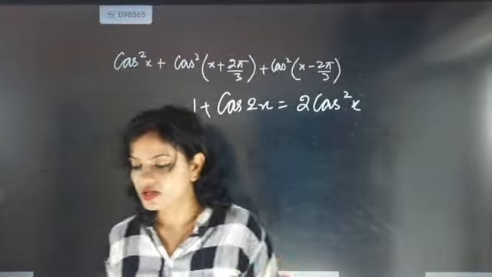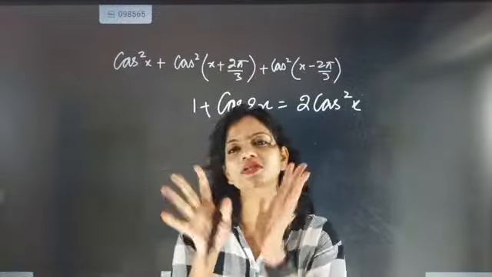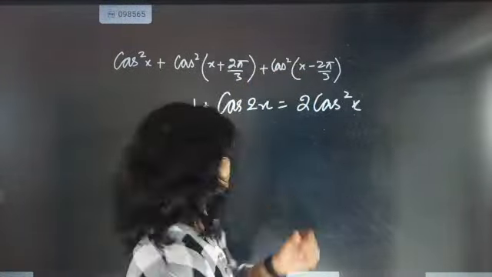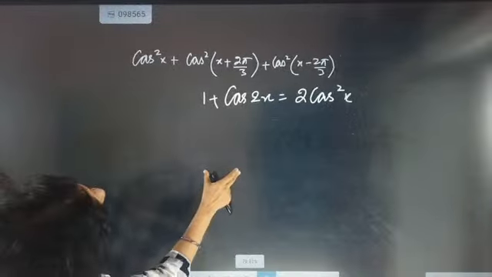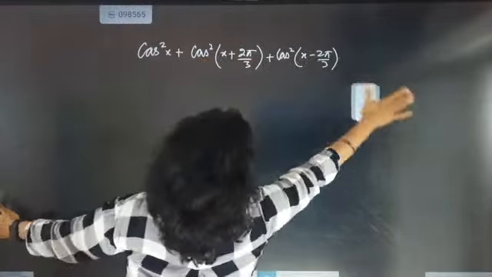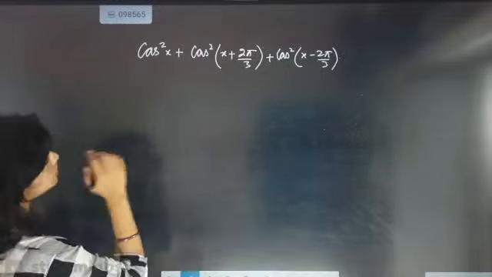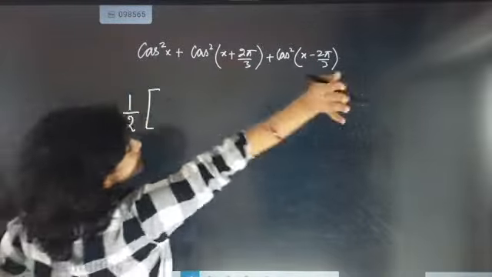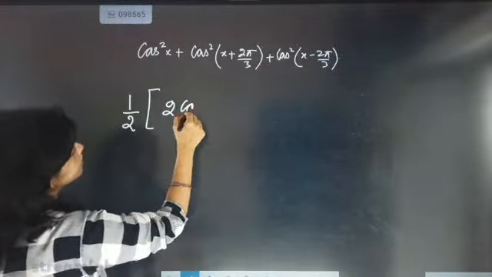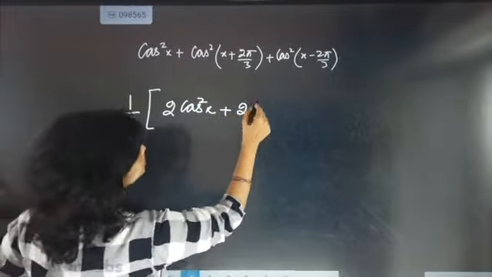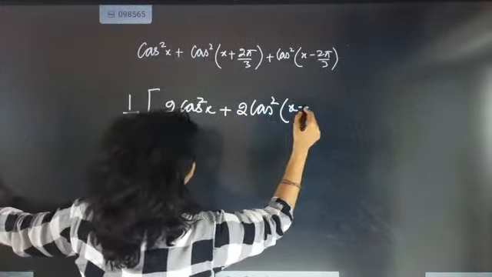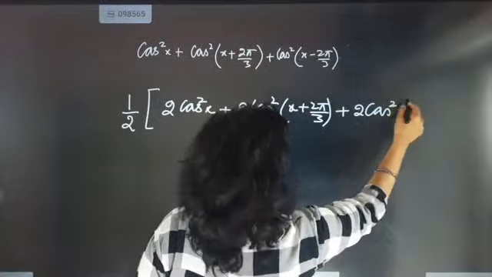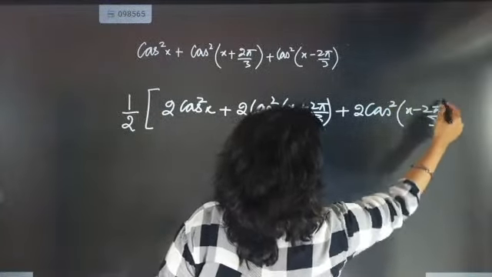My first target was to remove that 3 by 2. Sorry, the square was the problem for me. So to remove that square, I am going to clean this up and write the formula part of it. I will first multiply by half, and distribute the 2 in full: 2 cos square x plus 2 pi by 3, plus 2 cos square x minus 2 pi by 3. Distribution done.